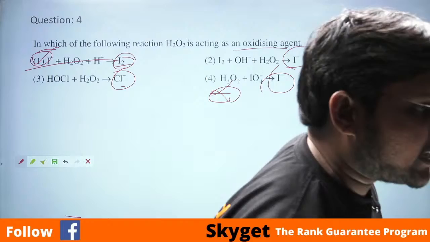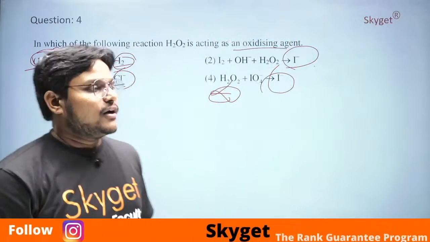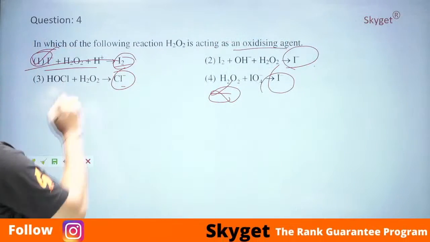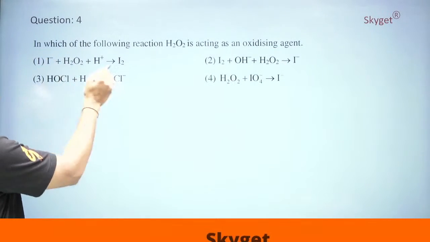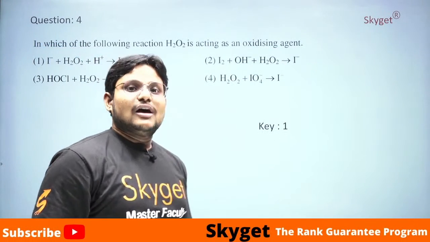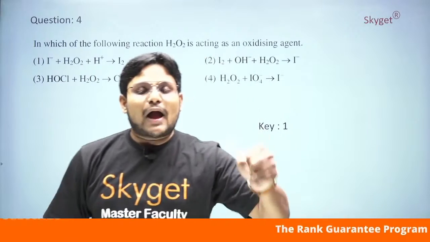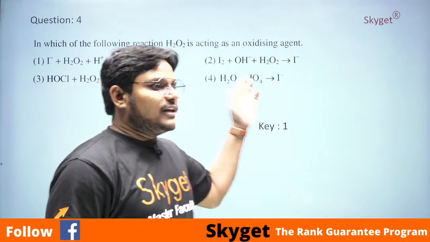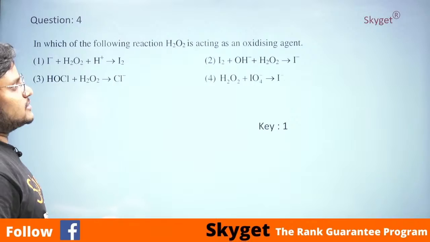Very good. So directly you can tick the option as 1, students. So the option is 1, students. That is what I am telling you, students. If you have the command on the concept, then this type of question you can easily classify, students.